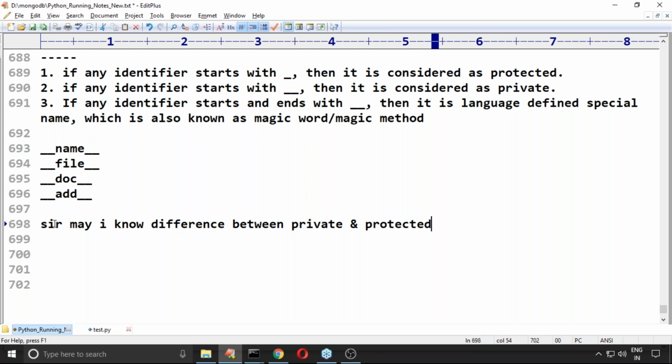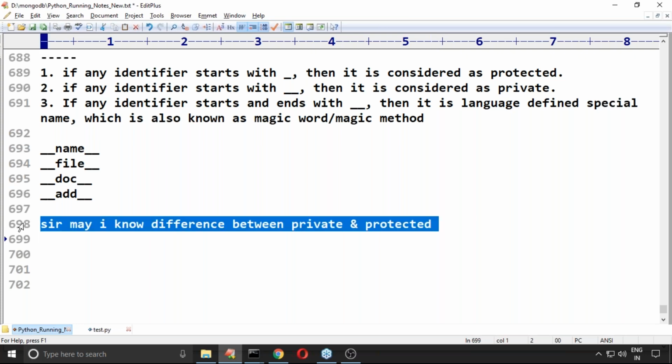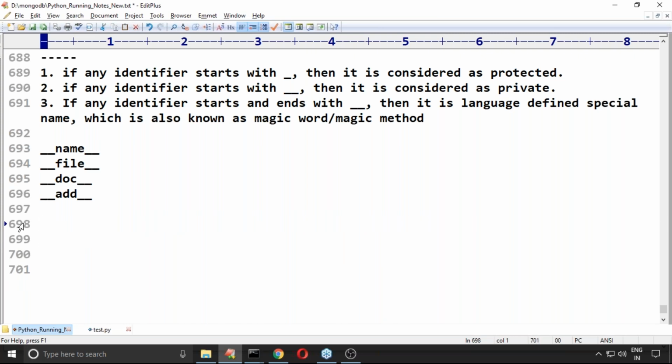Please wait. Somewhere in the next sessions we are going to discuss this in the OOPS concept. There we will talk in detail. Don't worry, sir. As of now, it's not the correct time to talk about this topic, because we are at the very basics, and there are very innocent people in our session. We have to respect them. If I talk about these things in the beginning, those people will run away.